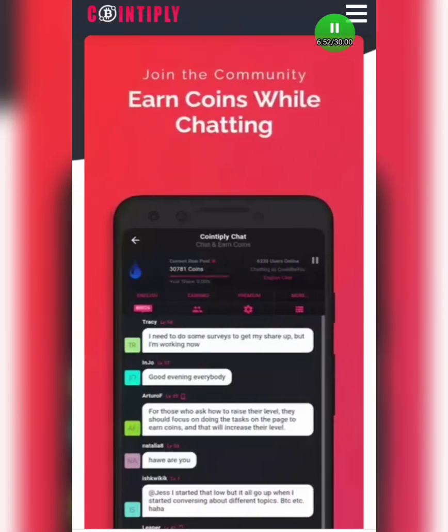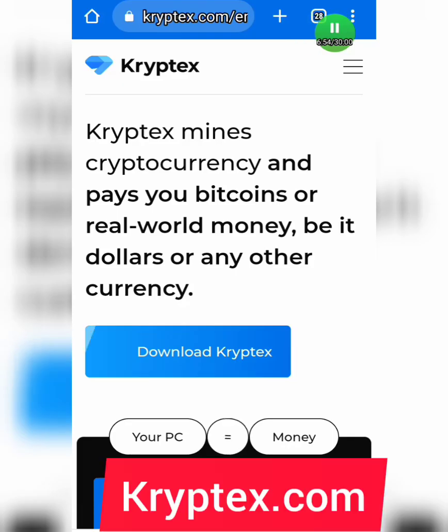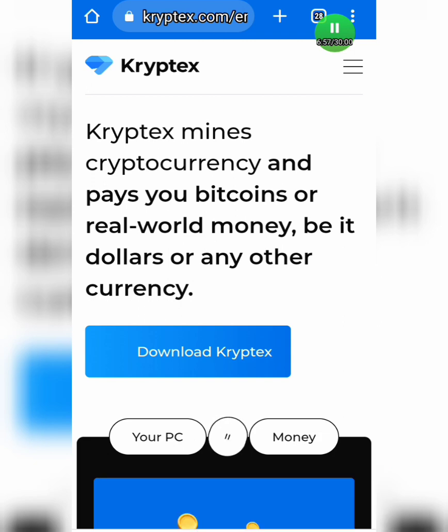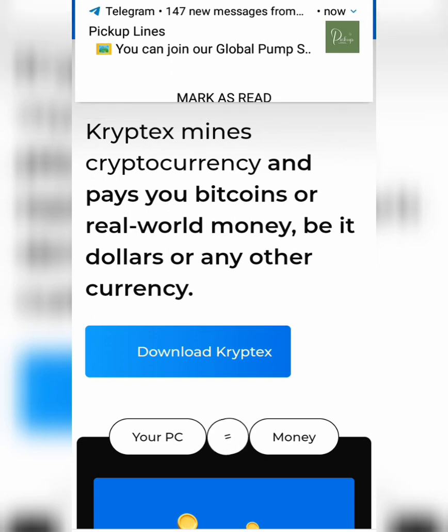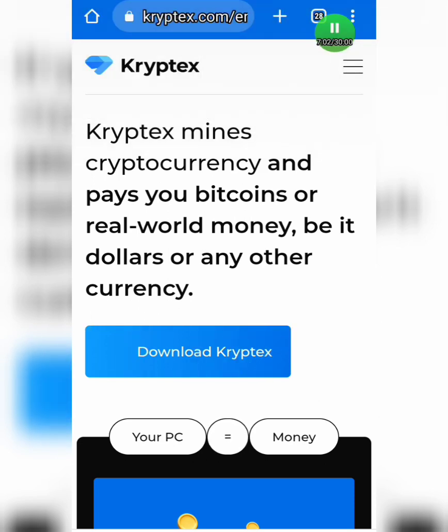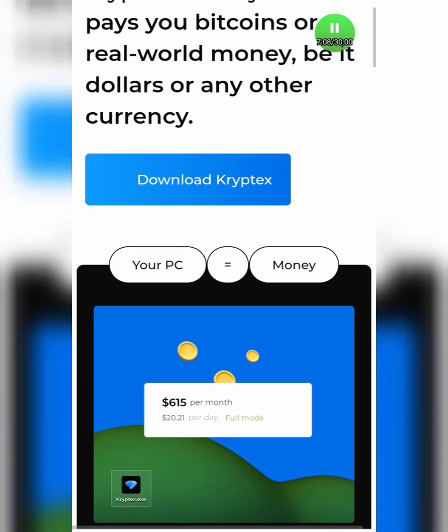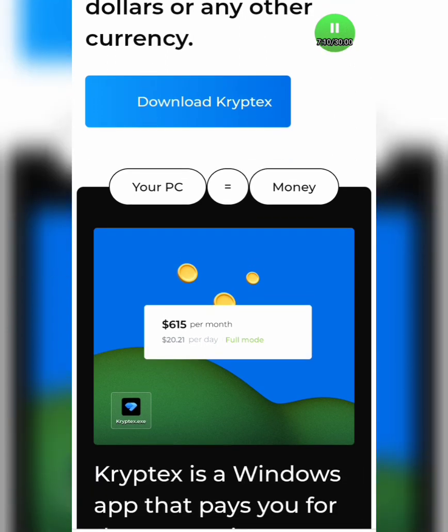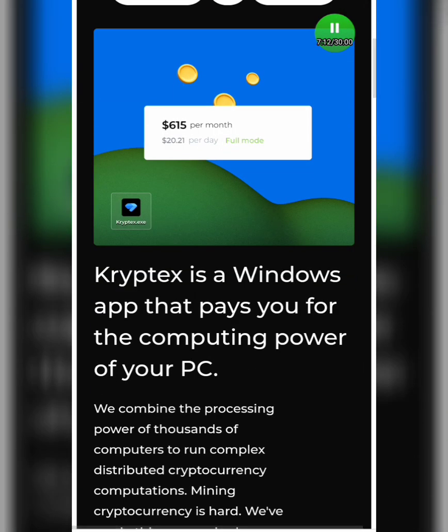And guys, the last app that I have for you here is what we call cryptest.com. This is the last platform or site that I'm going to show you in today's video. And guys, this site is going to make you enough money when you combine the four of them and you are using them. But this particular one works only for people who have laptops, and you can see the amount of money you can make per month.